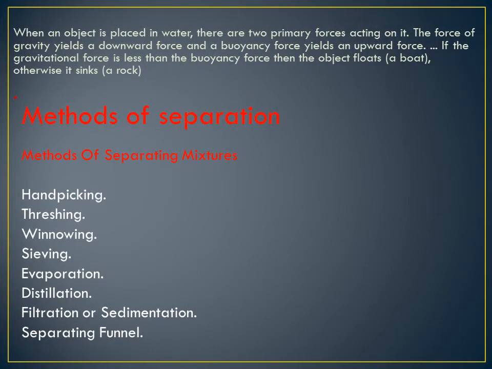What happens when an object is placed in water? There are two primary forces acting on it. The force of gravity yields a downward force, and a buoyancy force yields an upward force. Understood? A downward force takes place, force of gravity. Upward force, force of buoyancy.